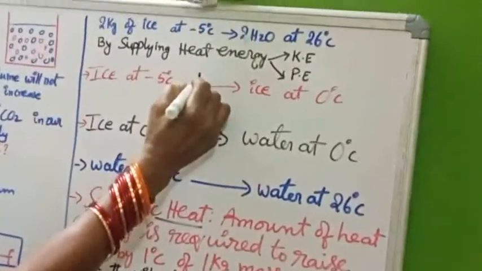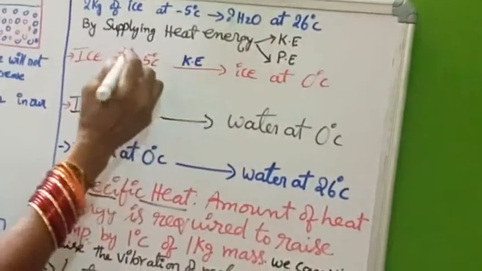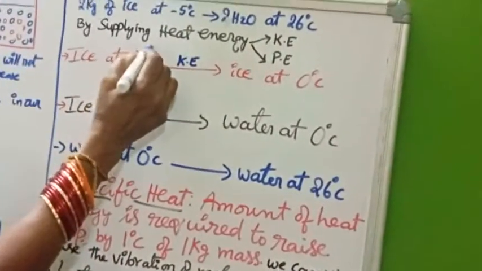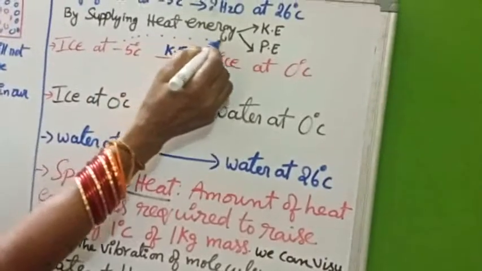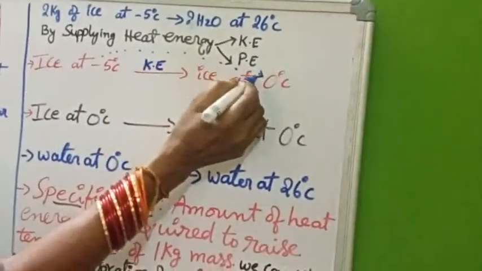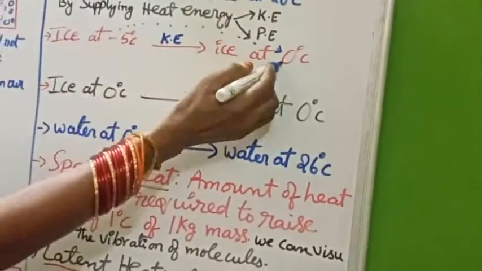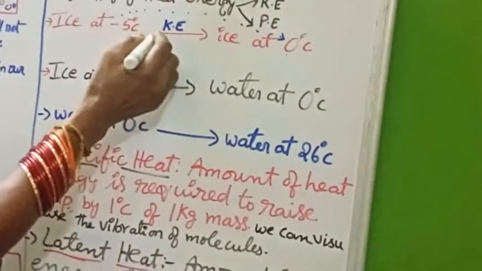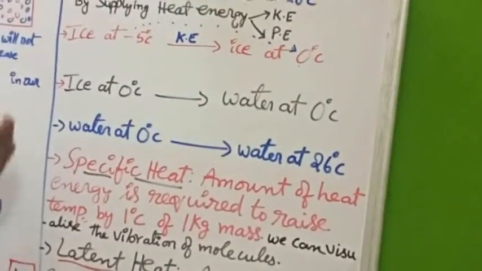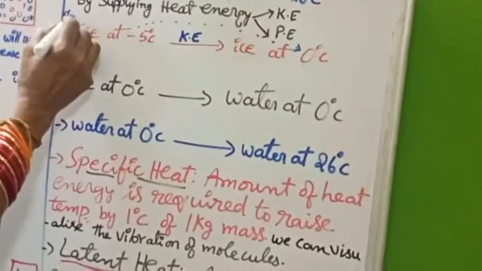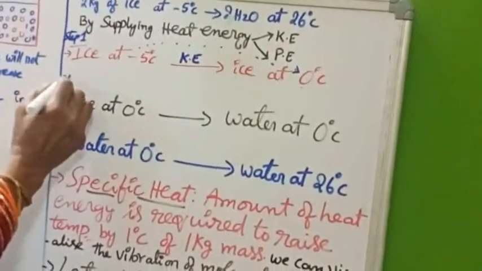Sorry, it requires kinetic energy. Minus 5 means low temperature, and 0 degrees is greater compared with minus 5. That is why it requires kinetic energy. This is step 1, this is step 2.